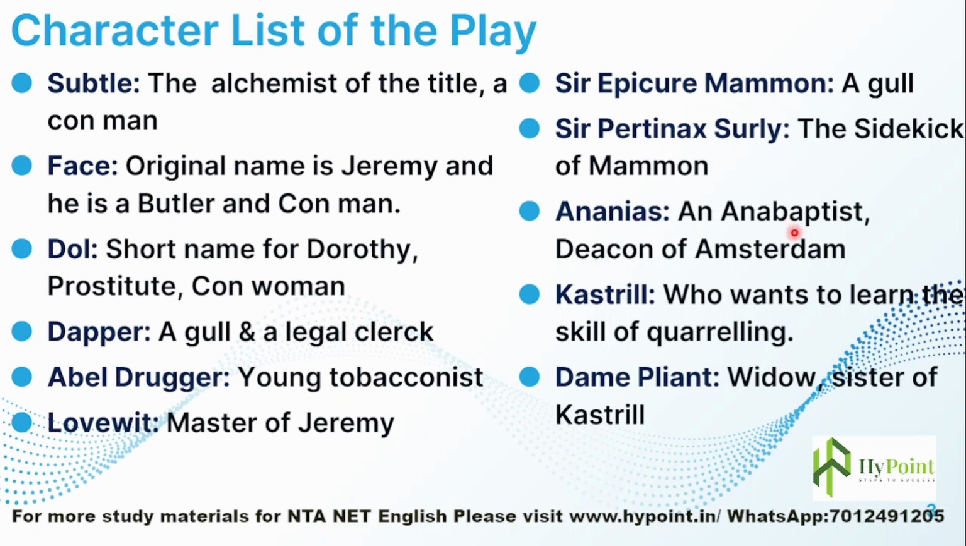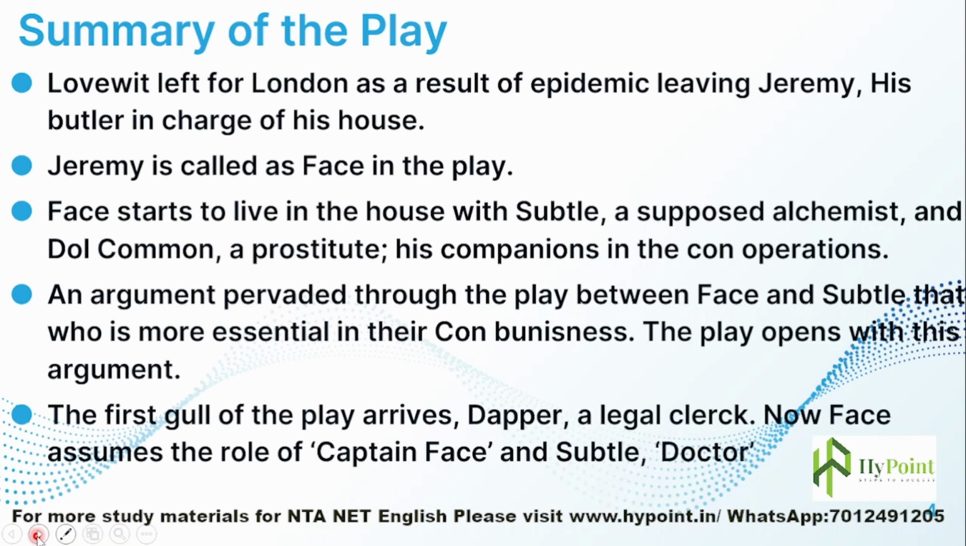Then Ananias is an Anabaptist. He is deacon of Amsterdam, and Kastril is one who wants to learn the skill of quarreling. See, some unusual people we can confront here. Then Dame Pliant is a widow, sister to Kastril. So these many characters, at least the important characters, are there. You have to remember them if you want to memorize the plot of the play.